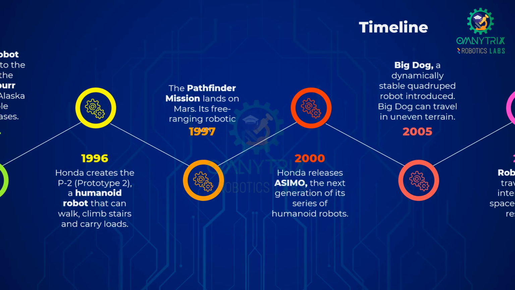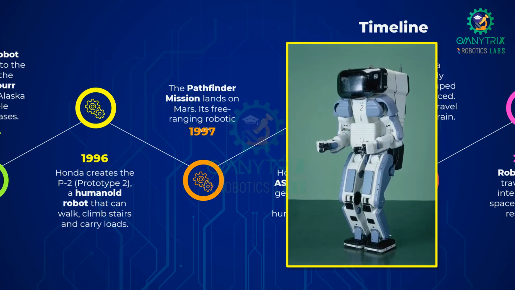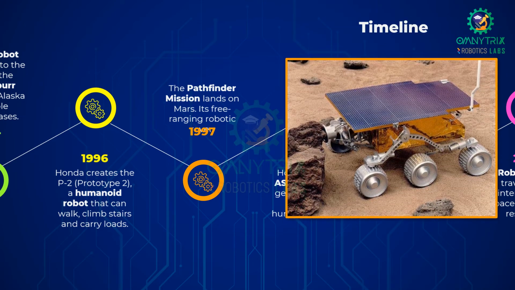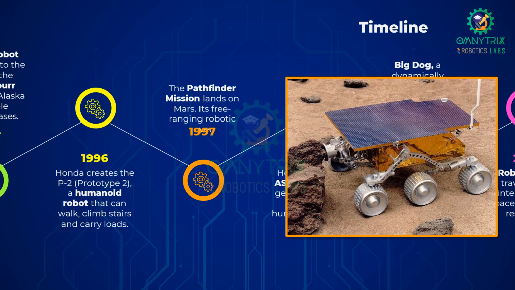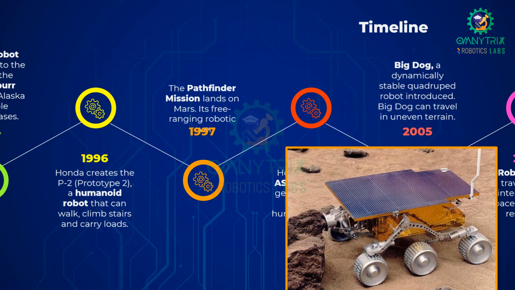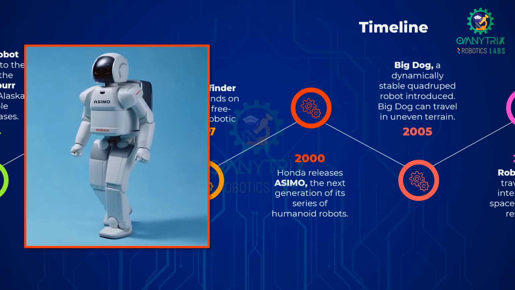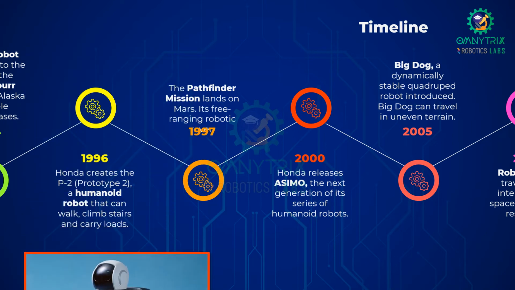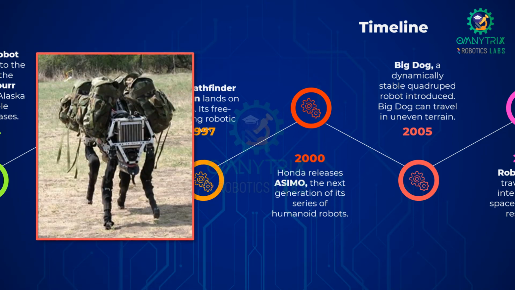In 1996, Honda creates the P2, Prototype 2, a humanoid robot that can walk, climb stairs and carry loads. In 1997, the Pathfinder mission lands on Mars. It's a free-ranging robotic rover. In 2000, Honda releases ASIMO, the next generation of its series of humanoid robots. In 2005, Boston Dynamics introduced BigDog, a dynamically stable quadruped robot.